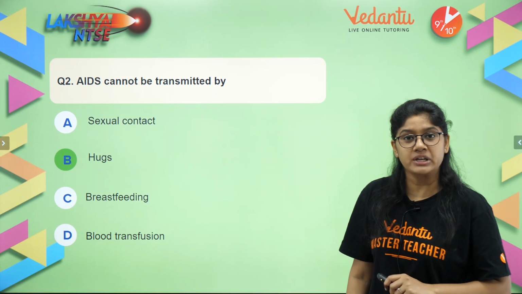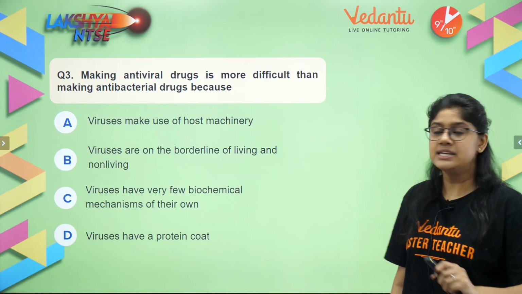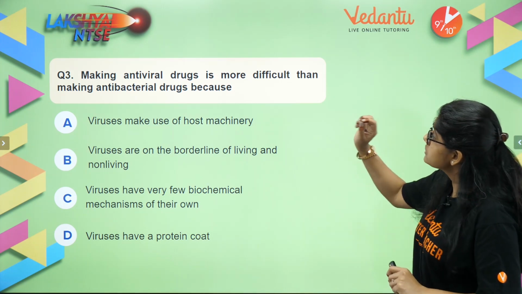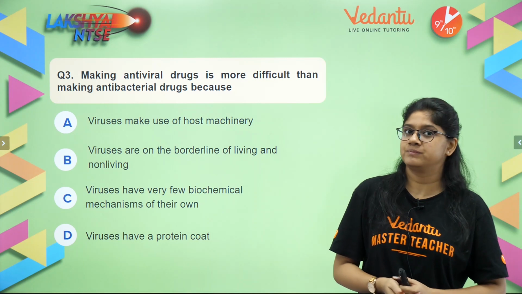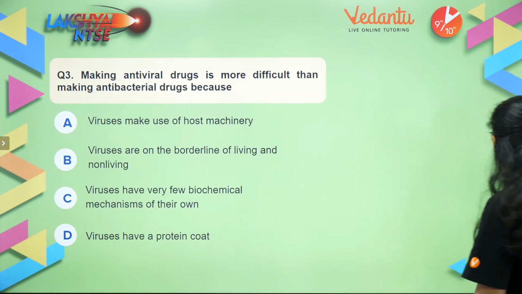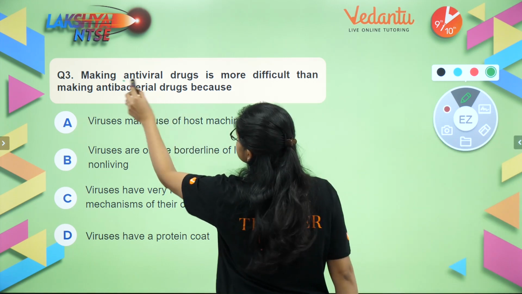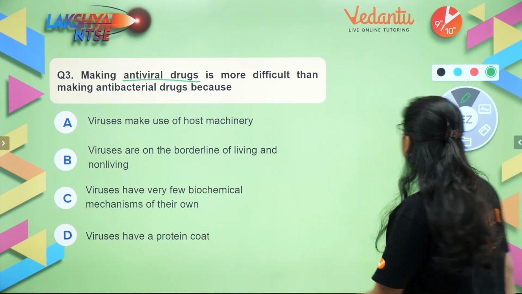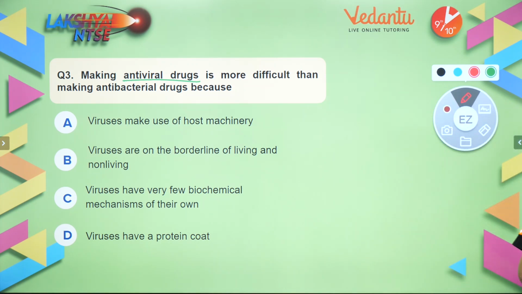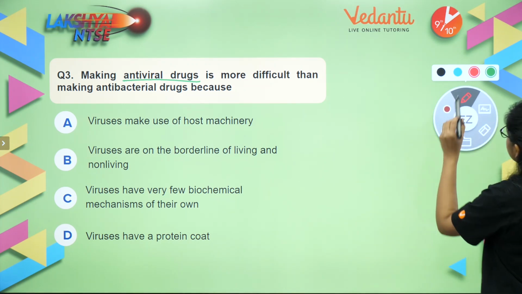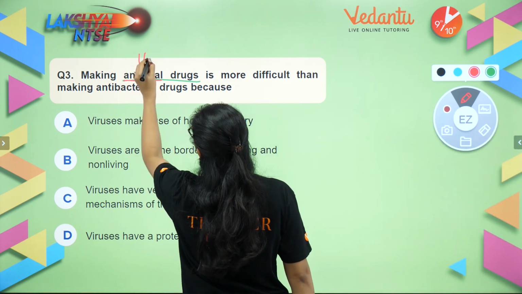Next question on your screen everyone. Making antiviral drugs is more difficult than making antibacterial drugs because. Now we'll take a moment over here everyone and talk about antiviral drugs. Drugs against the viruses.